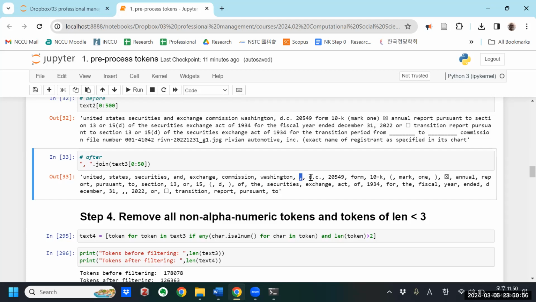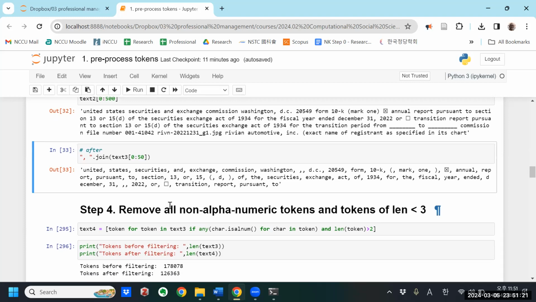But it also includes punctuation. It includes numbers. It includes abbreviations. It includes these form numbers, etc. So all of this stuff, like this mark 1 box, now the parentheses, the mark, the 1, the parenthesis, and the box have all been tokenized as separate tokens.